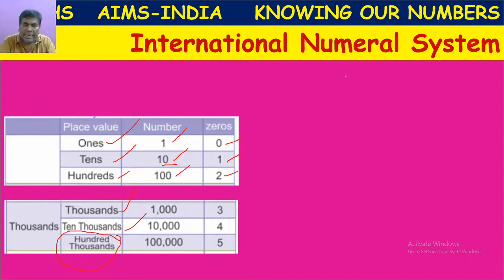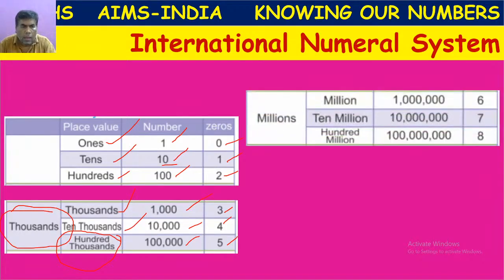But in the international numeral system, instead of lakhs, they represent it as 100,000s. So in the thousands period, they have three places: thousands, 10,000s, 100,000s. Number of zeros here: 3, 4, 5. Okay.